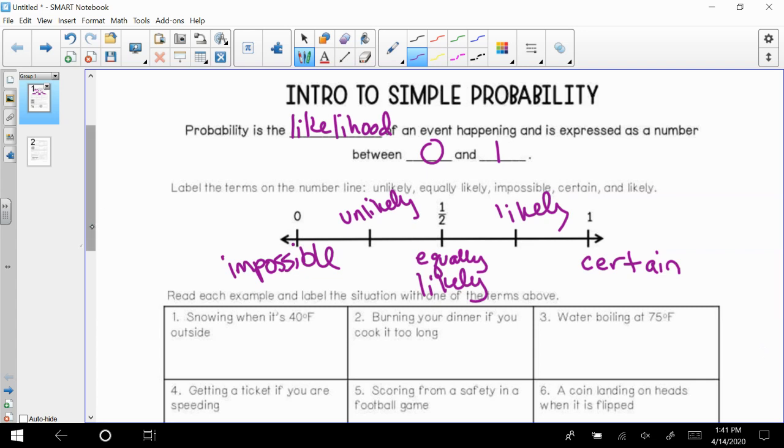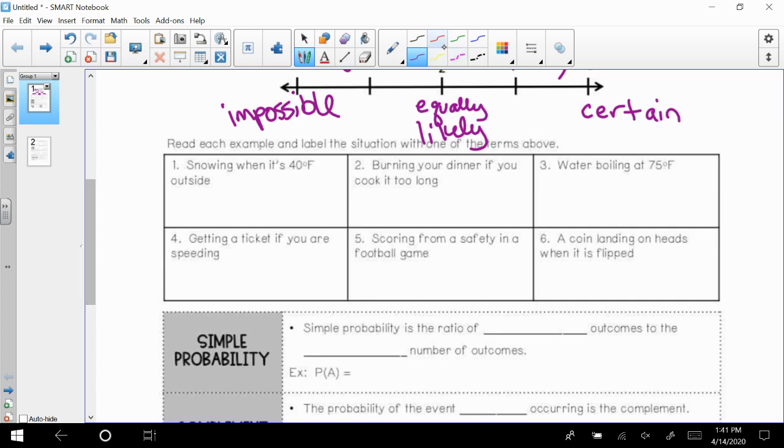All right, we're going to read some examples and determine if those things are likely or not based on the situation. You can use the words impossible, unlikely, equally likely, likely, or certain. So if it's snowing, what's the chance that something is going to snow when it's 40 degrees out? That is impossible because it actually needs to be 32 degrees or lower to cause snow to occur.